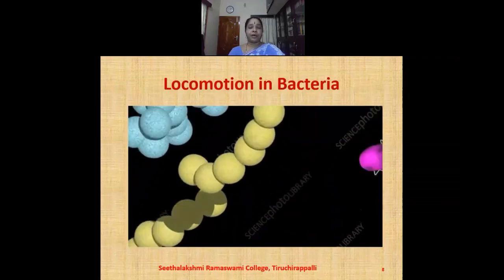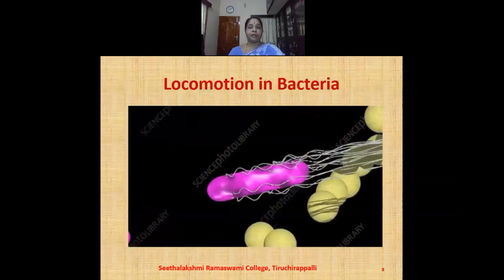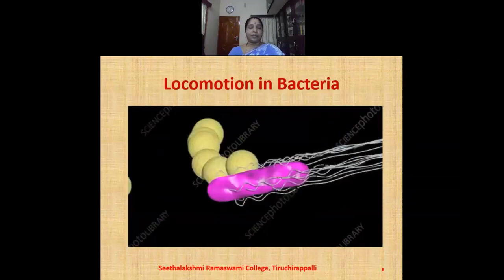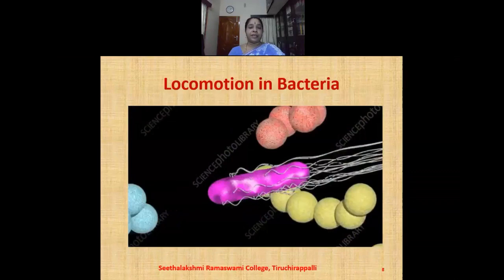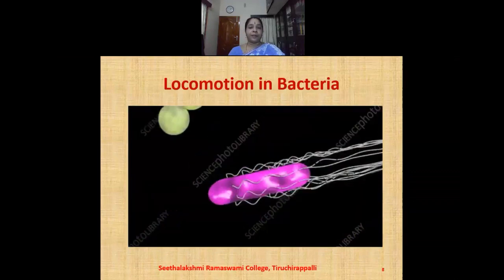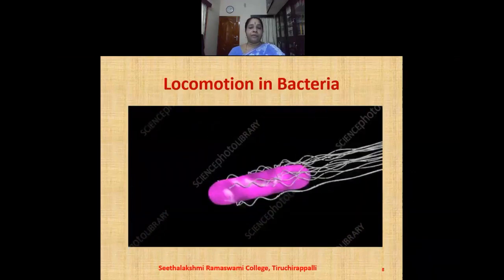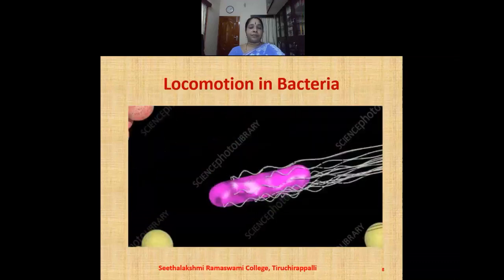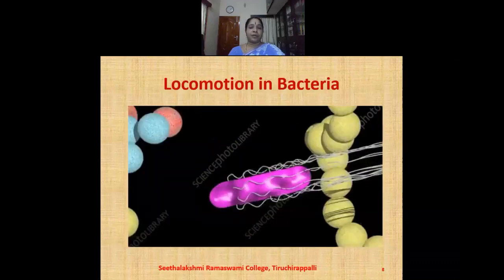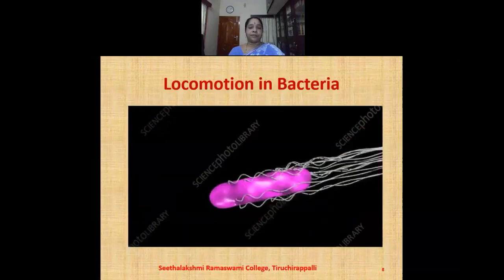We find the cocci, different types of cocci moving, the diplococci, streptococci, staphylococci, and we also find the bacilli, the movement of the bacilli, which is having a tuft of flagella. And you can see how they are propelling forward.